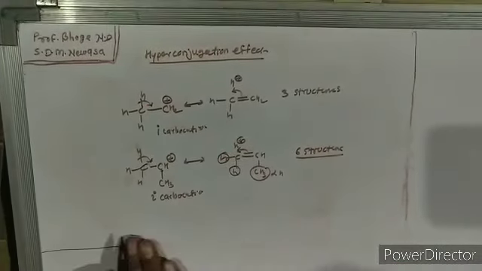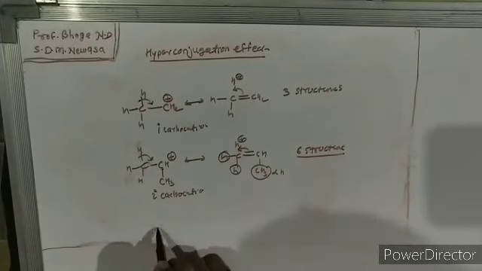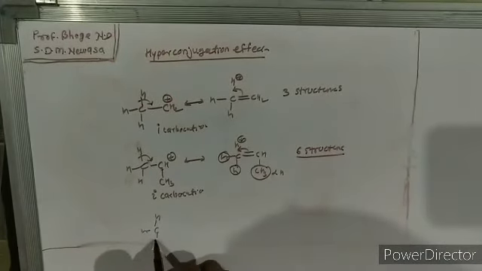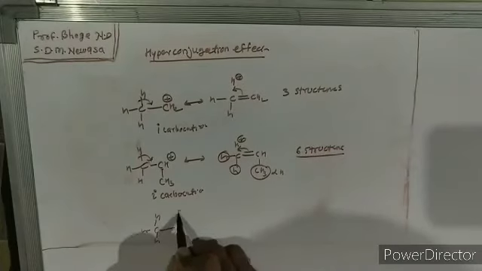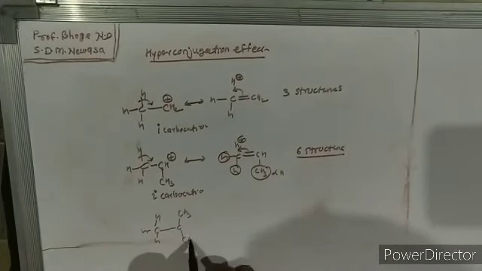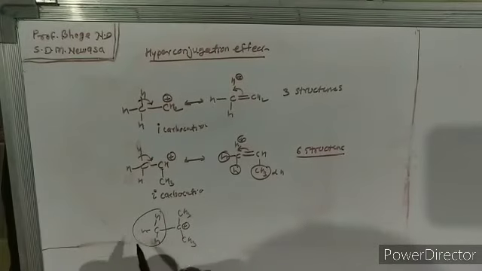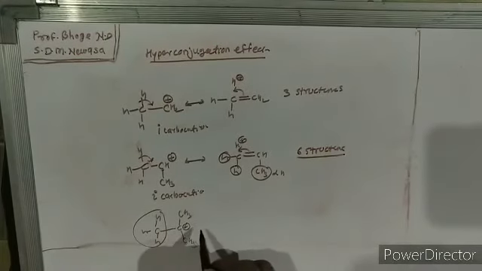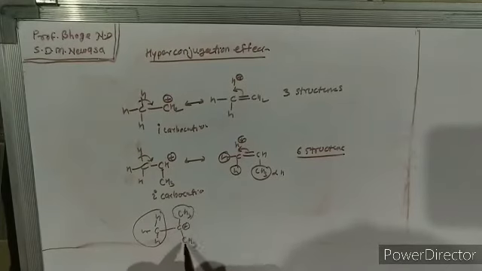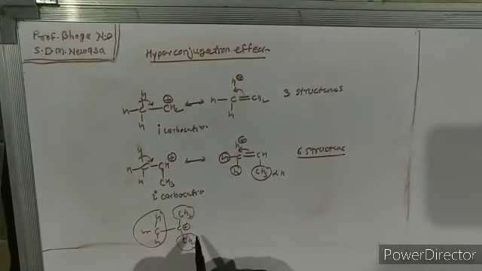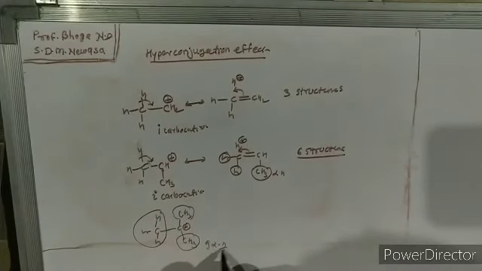Okay, now let's see the tertiary carbocation. Like above, this methyl group gives 3 structures, this methyl group also gives 3 structures, and this also gives 3 structures. So there are a total of 9 alpha hydrogen atoms.